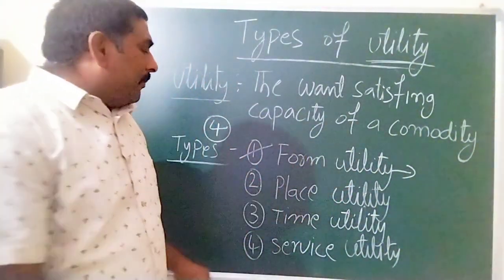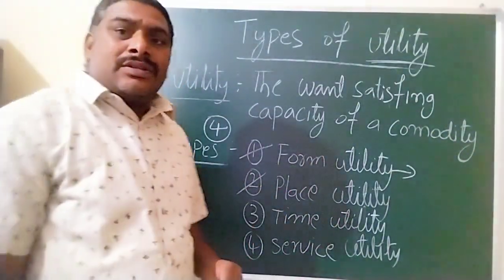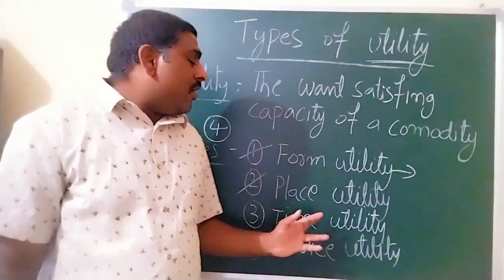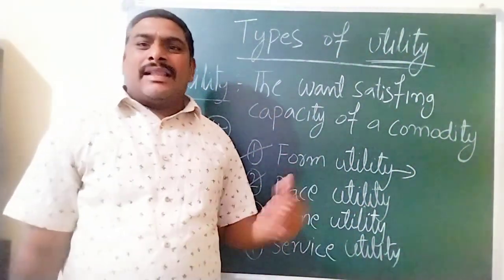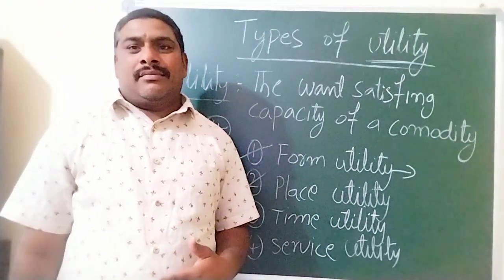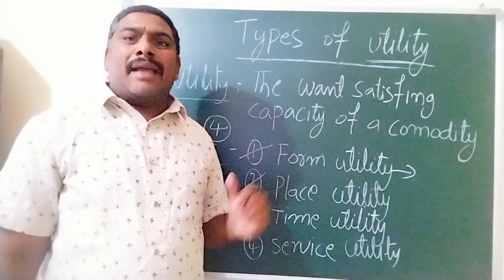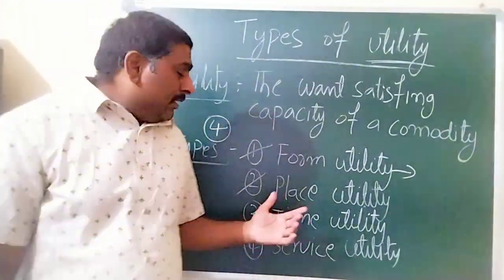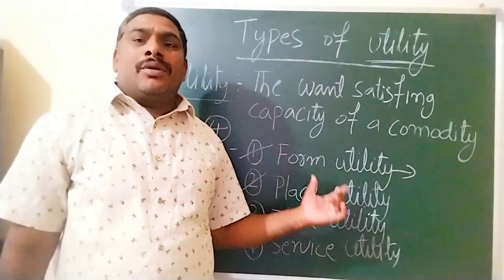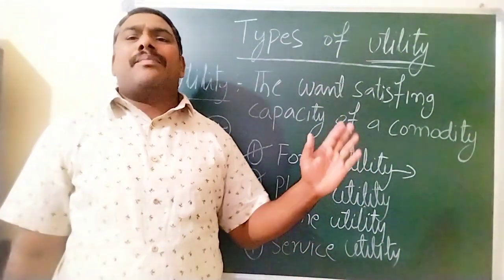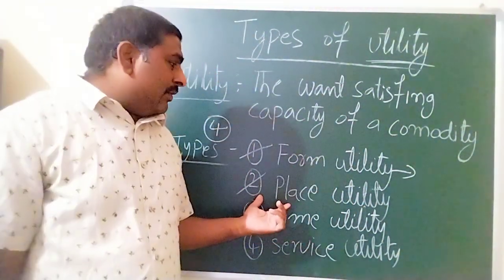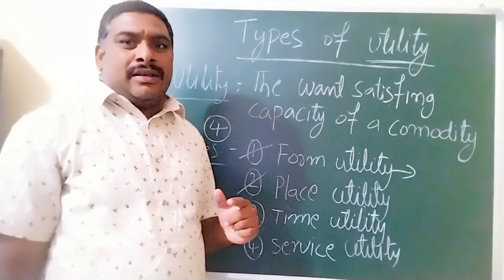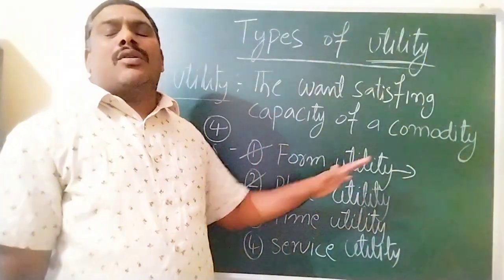Then place utility. Goods acquire utility when we change the places, then it is called place utility. Sand at the river has no utility, and sometimes vegetables at the production place have no utility. So vegetables are transported from the production places to the market. As a result, vegetables get utility. Which type of utility? Place utility. So when we change the place of the commodity.